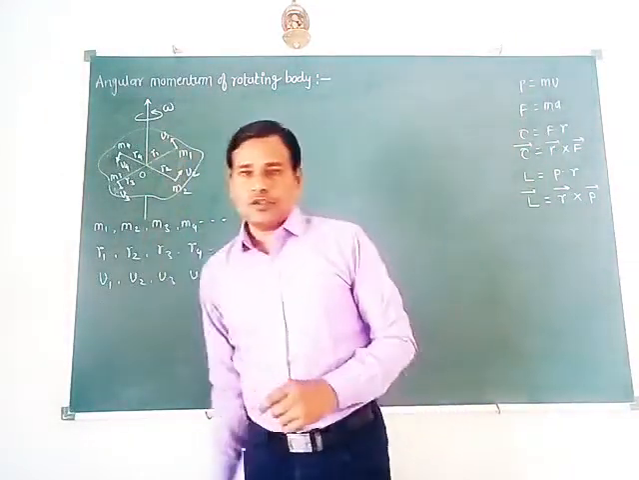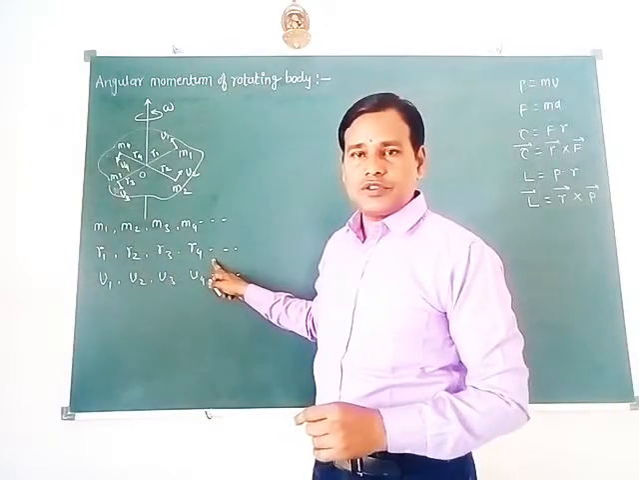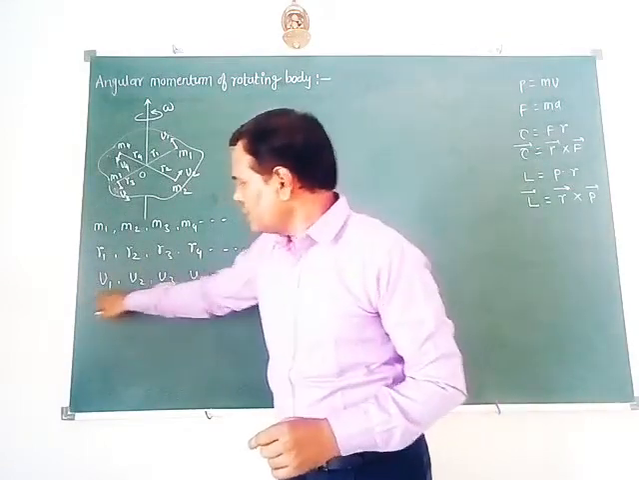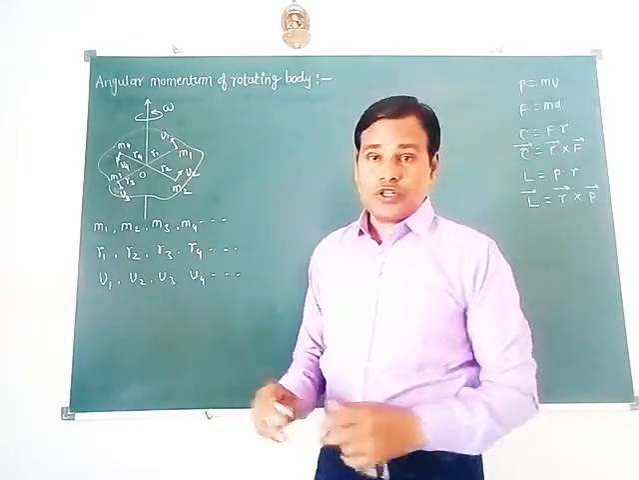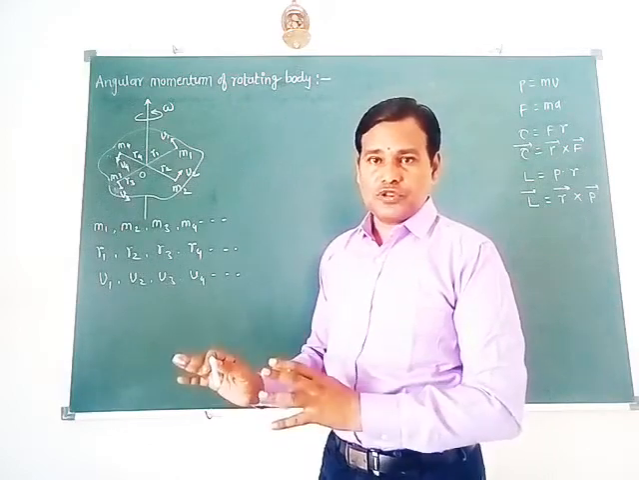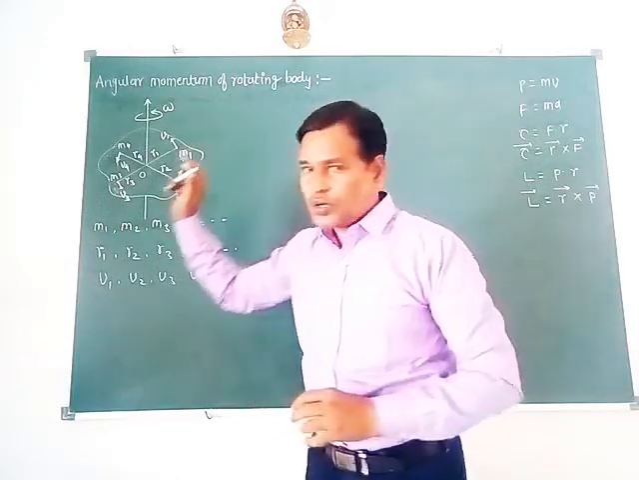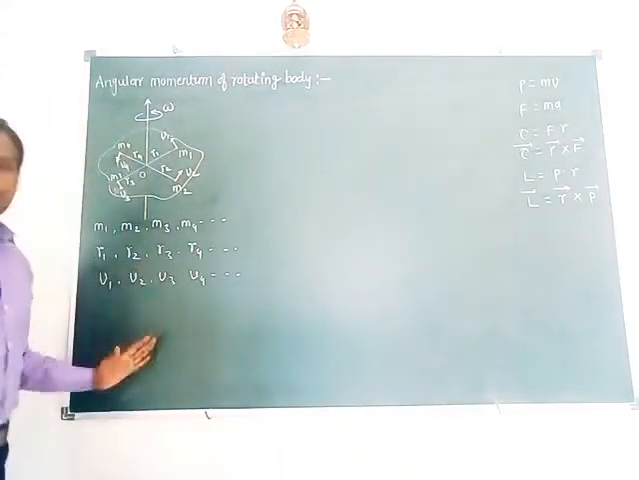This body consists of a number of particles of masses. They are situated at distances from the axis of rotation respectively, and they have translational or linear velocities about the axis of rotation, as each and every particle performs circular motion about the axis when the body rotates about its axis. So this is the explanation of the figure.